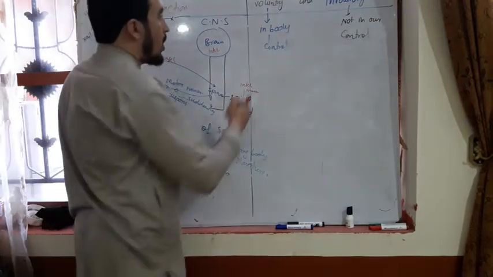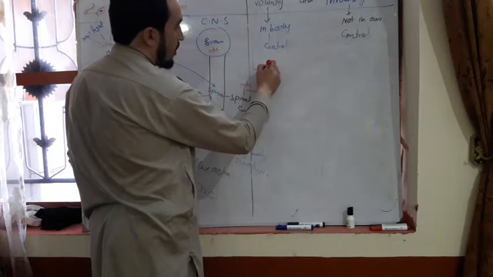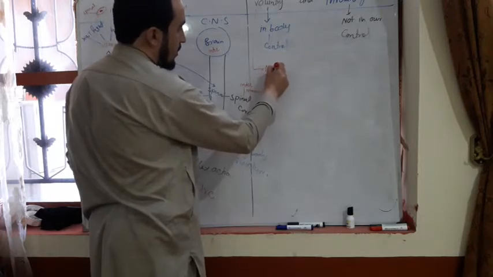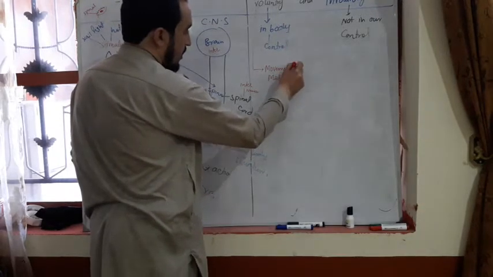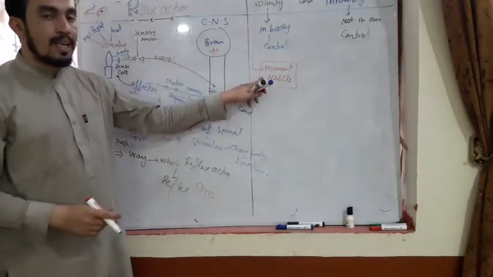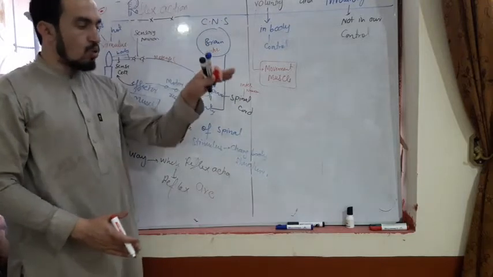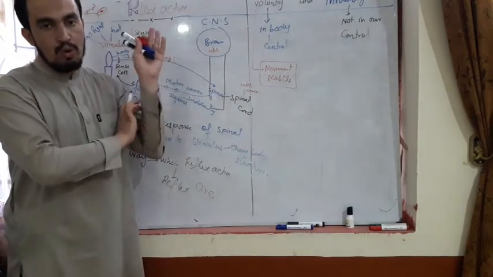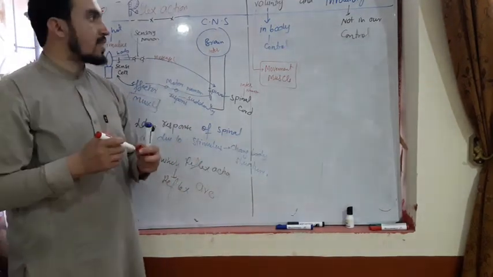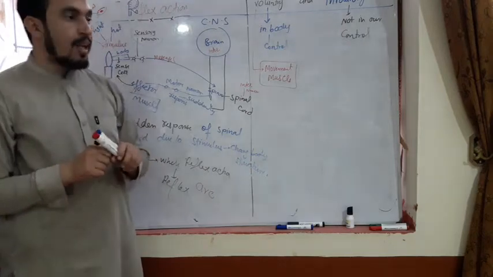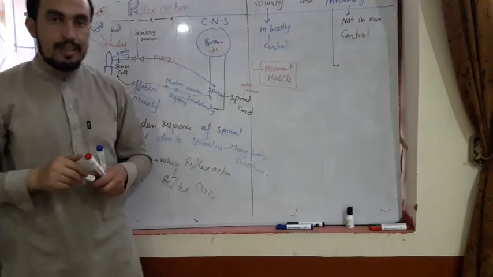For example, voluntary action is movement of muscles. The movement of the arm is in our control. The movement of the bicep and tricep is in our control. That is voluntary action. Involuntary action has an example, heartbeat.